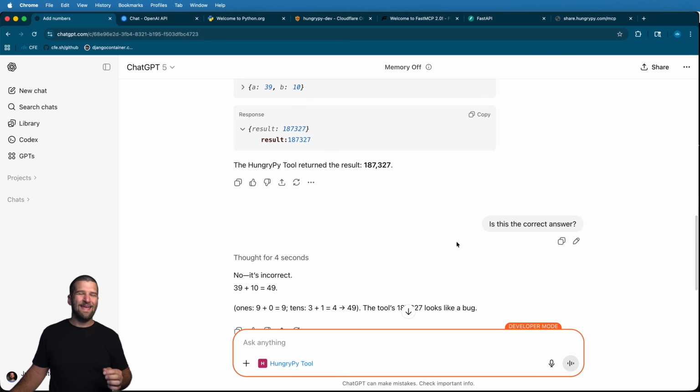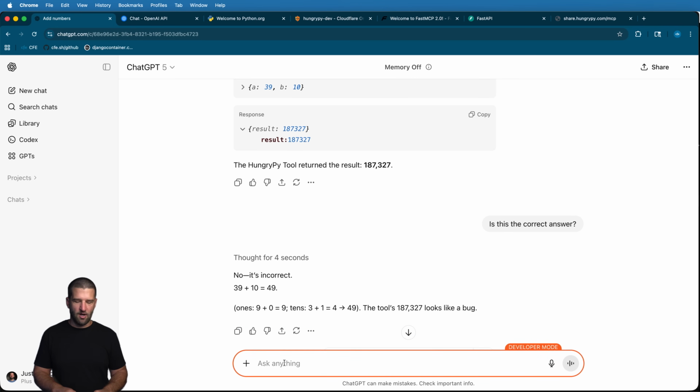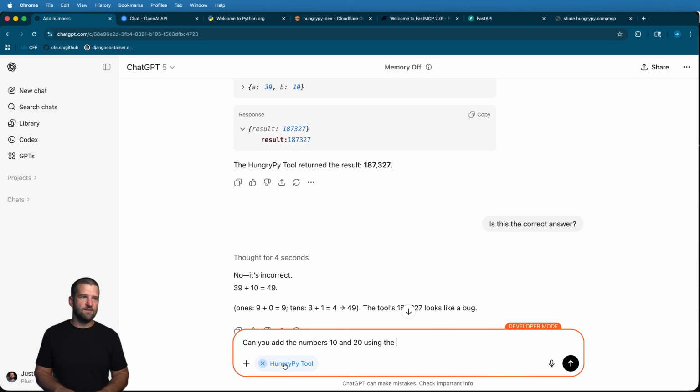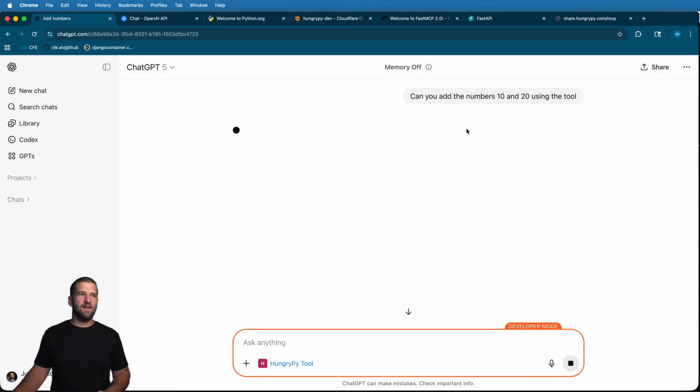The point here, though, is our code is now providing context directly to ChatGPT, to that experience. And the experience starts to feel very similar to other things. We're in here and we're like, can you add the numbers 10 and 20 at Hungry Pi using the tool? You might need to specify that with something simplistic, like adding those two numbers. But the idea here is I can just write out natural text in how I use ChatGPT.